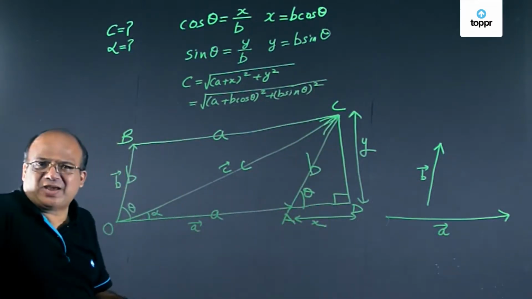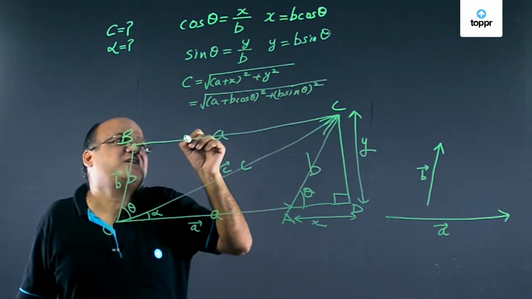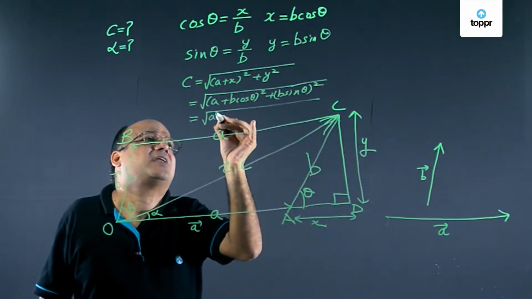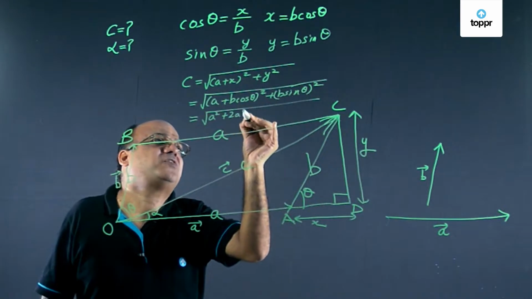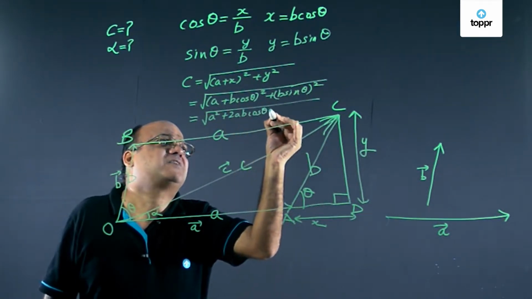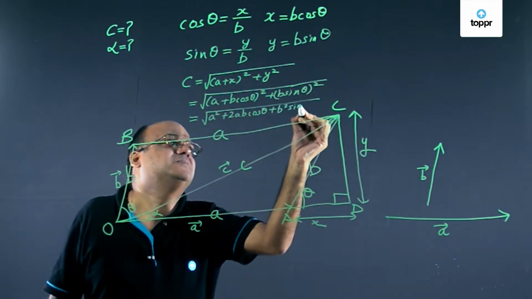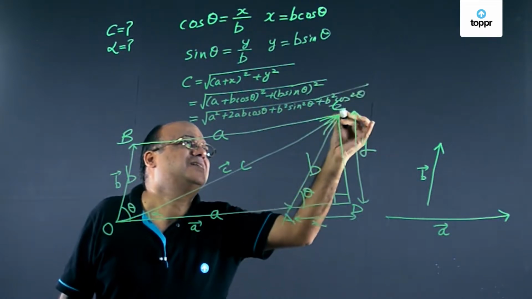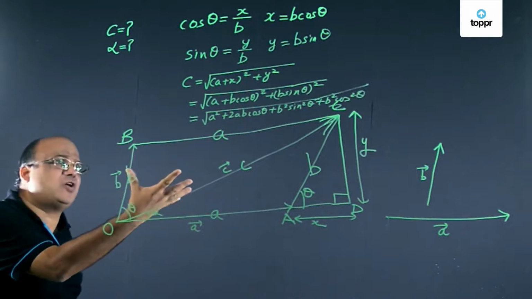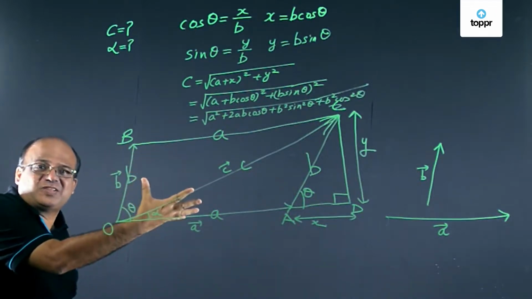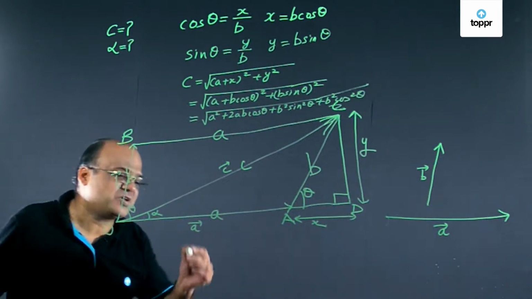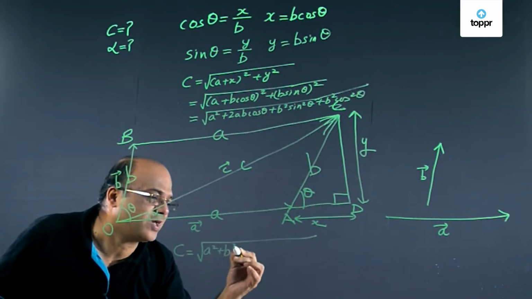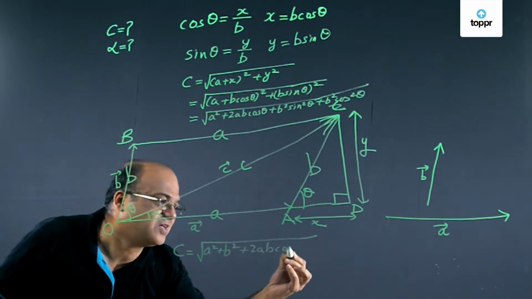Right? And now we can expand that. All of us are expert in algebra. So this becomes root over a square plus 2ab cos theta plus b square sin square theta plus b square cos square theta. Right? And I can take b square common. And all of you know sin square theta plus cos square theta is 1. Therefore, this c becomes root over a square plus b square plus 2ab cos theta.